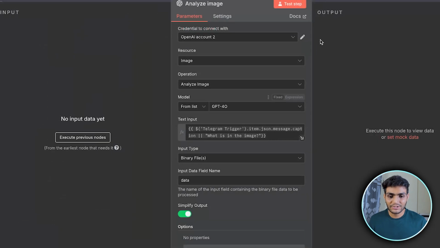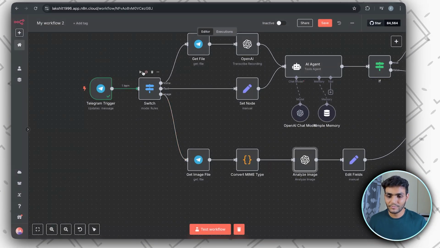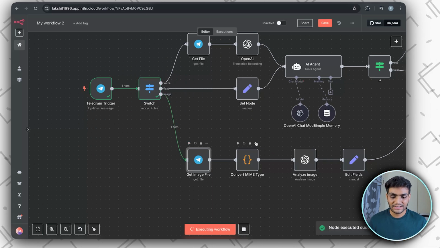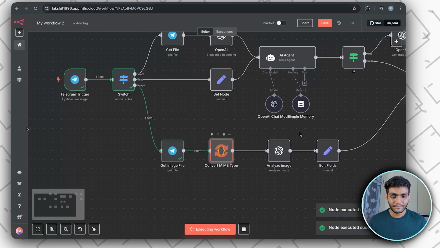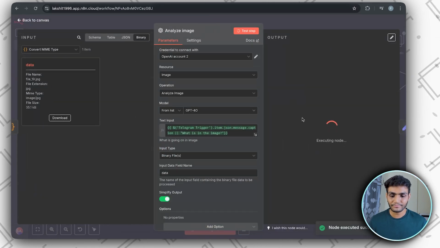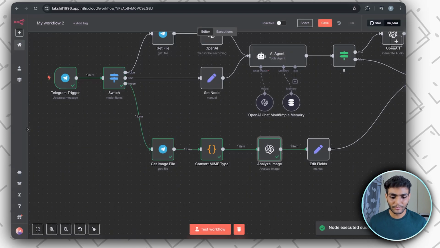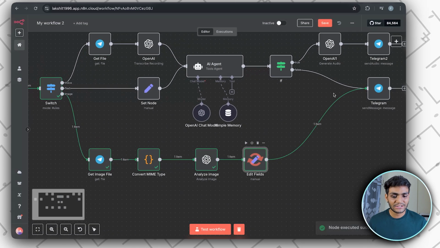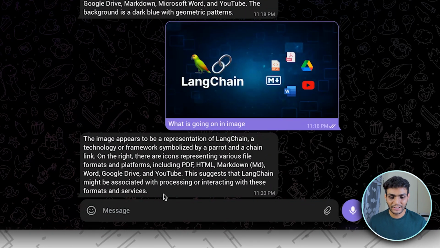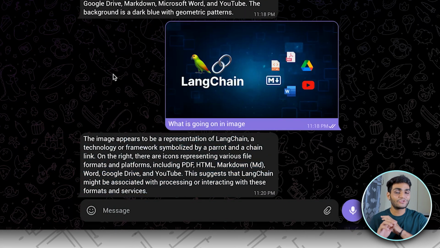Let's go again to the switch part. Then let's get a file, convert it to MIME type, then analyze the image. Let's do the test step. Now as you can see, we're getting the proper message over here. Let's do the edit step, then send the message to Telegram. Now as you can see, we are getting the proper message over here, so everything is working properly.